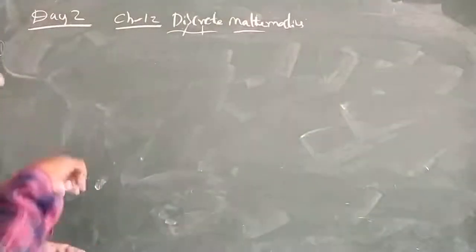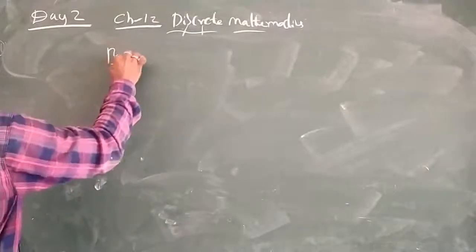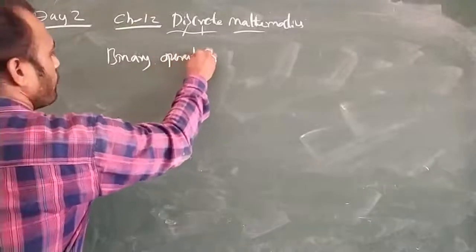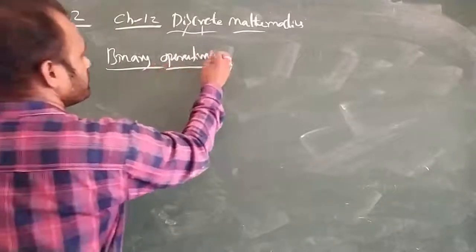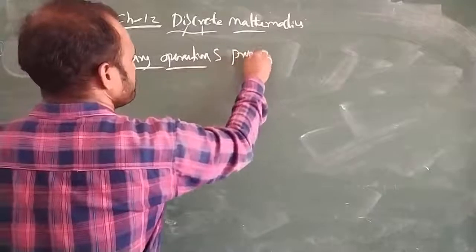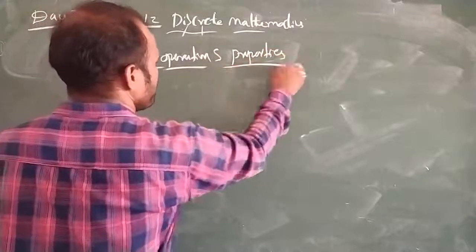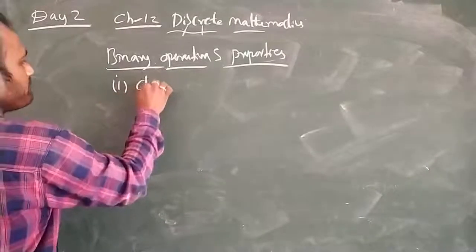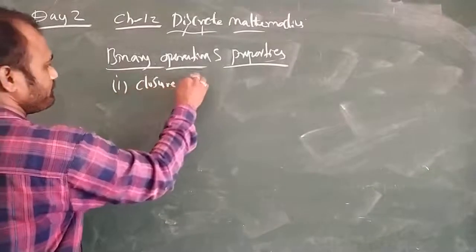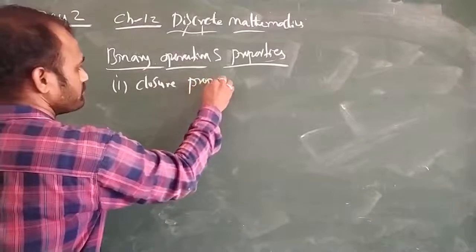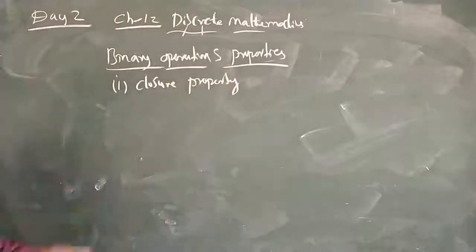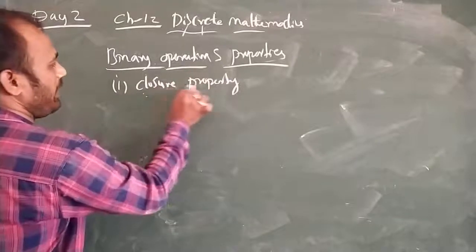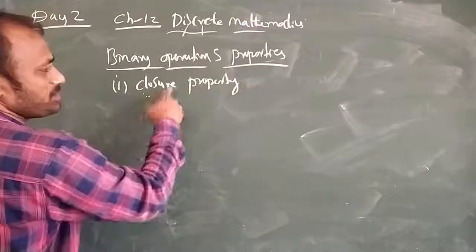Now let us see binary operations properties. First, let us talk about the closure property. The closure property states that whenever we add two elements, the result is also in the same set.